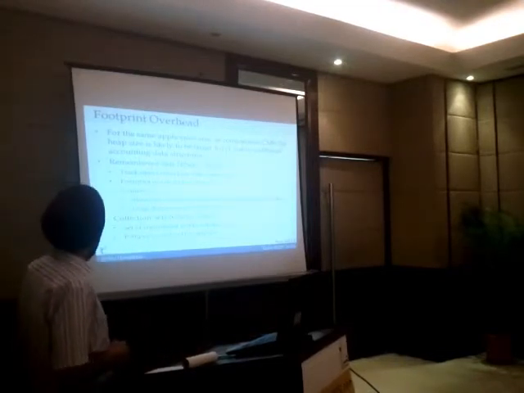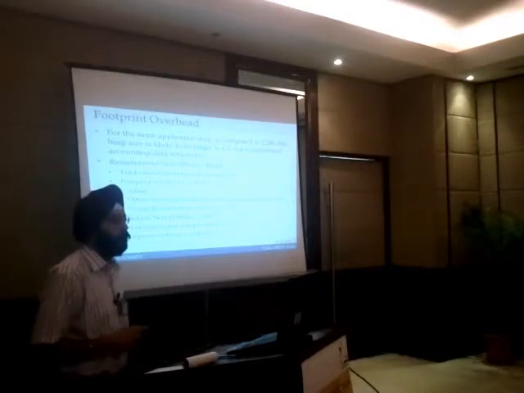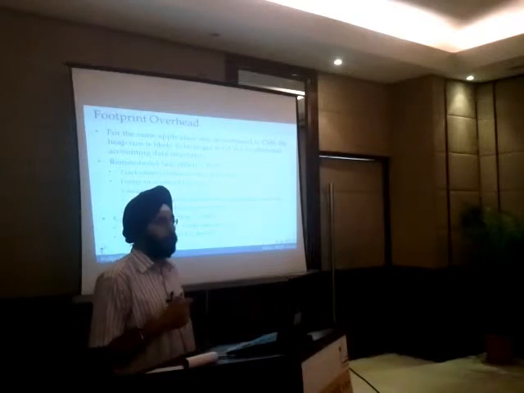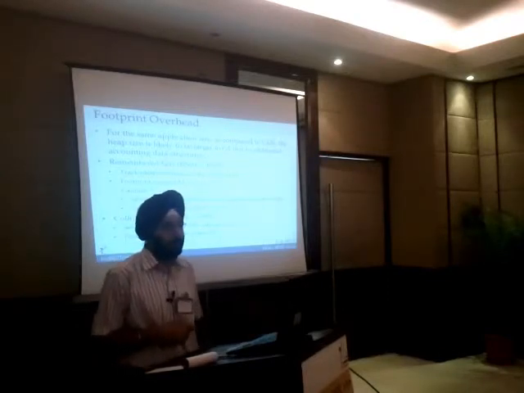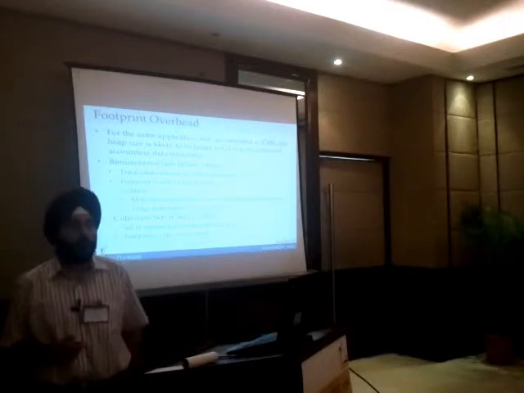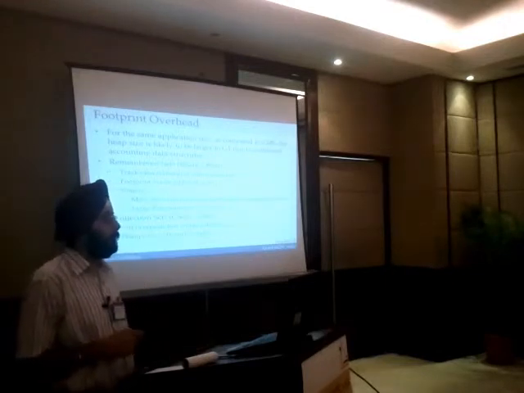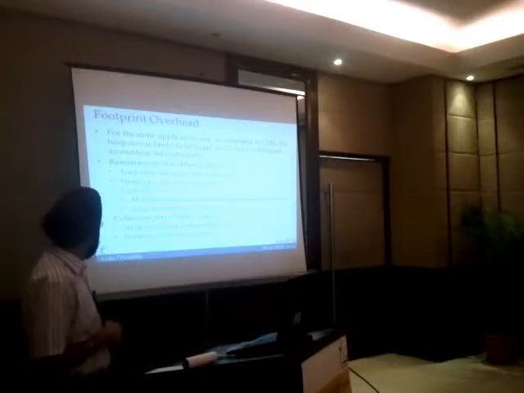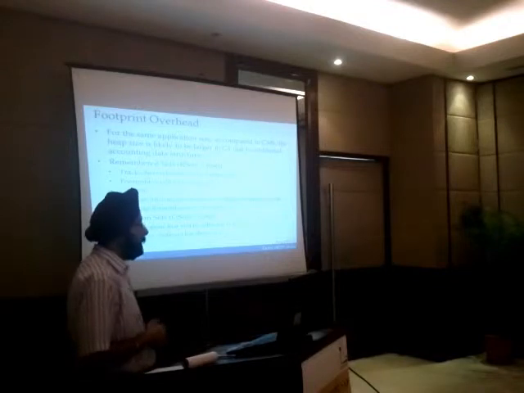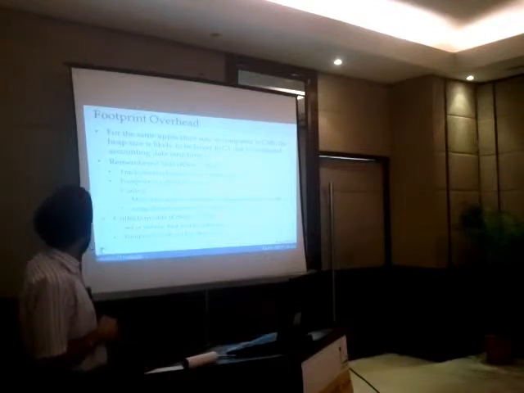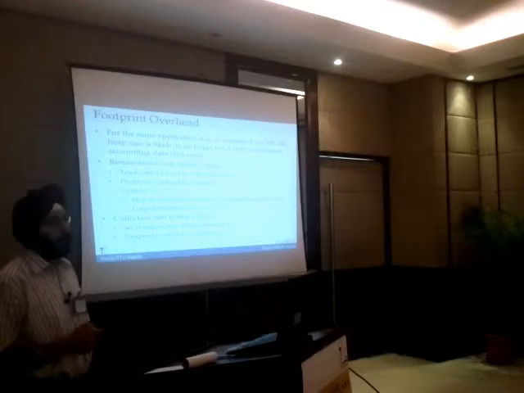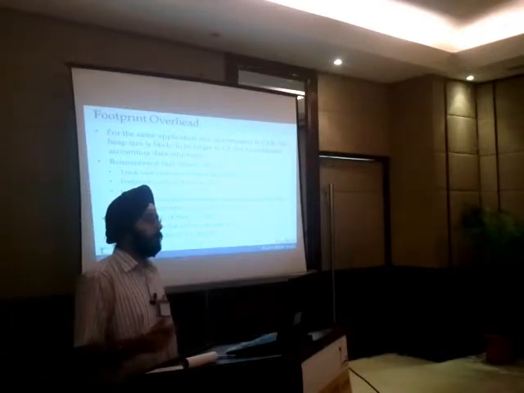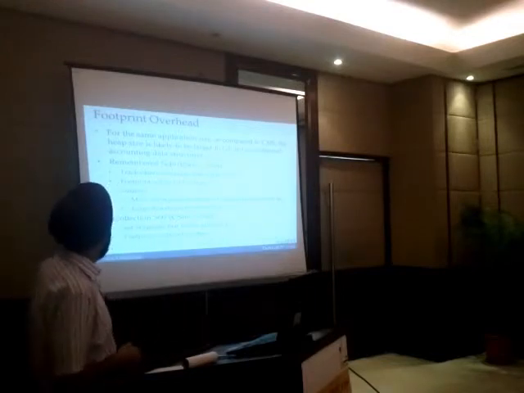Here, we expect the footprint in G1 to be slightly higher than that of CMS, primarily because it has introduced certain new data structures to take care of accounting so as to give you low latencies. The two most important accounting data structures are the remembered set, which is known as RSet, and the collection set. The remembered set tracks object references into a given region. It basically tracks which objects refer to the objects in this particular region.